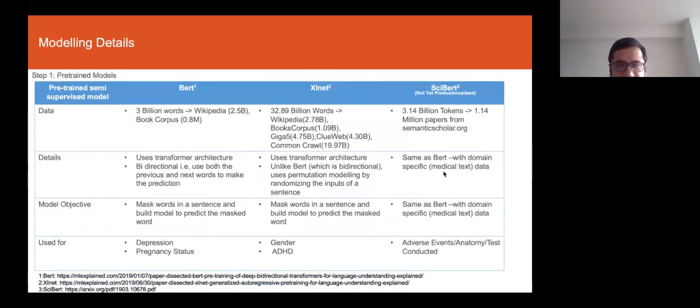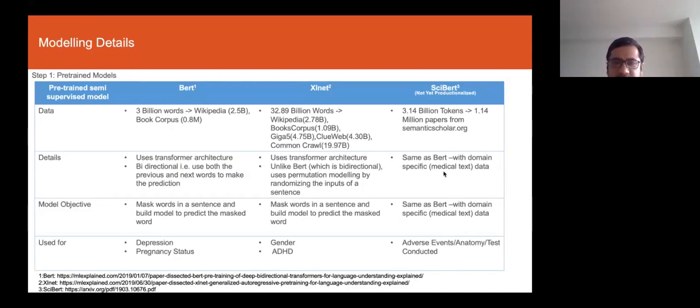The first step is the pre-trained models. There are a large number of pre-trained models that are available. It takes a large amount of time to train those, so we start with them as a base so that we don't have to train them. One of the pre-trained models is BERT. BERT is trained on the database of Wikipedia, roughly 3 billion words. It uses the transformer architecture, and the way this model is trained is that it looks at a sentence, a certain word is masked, and the model tries to predict that word. Based on that, it learns the language itself.